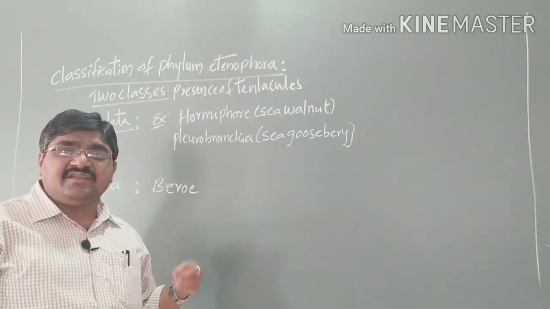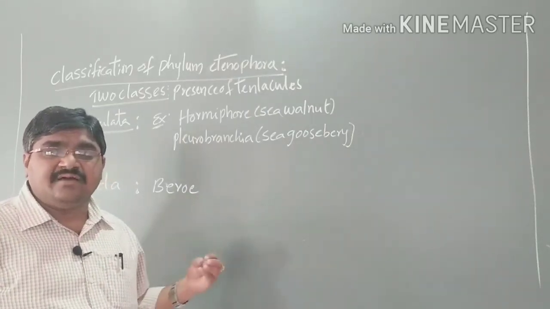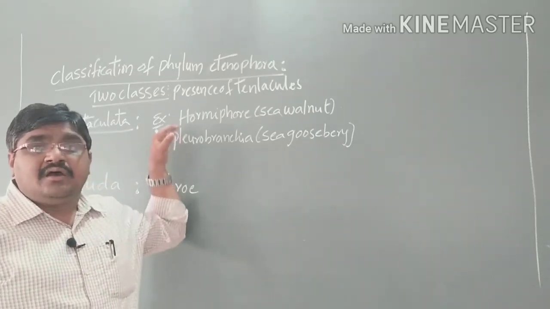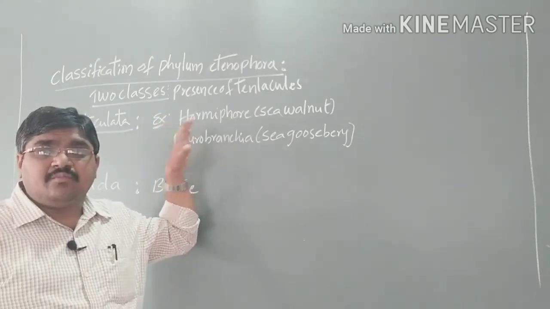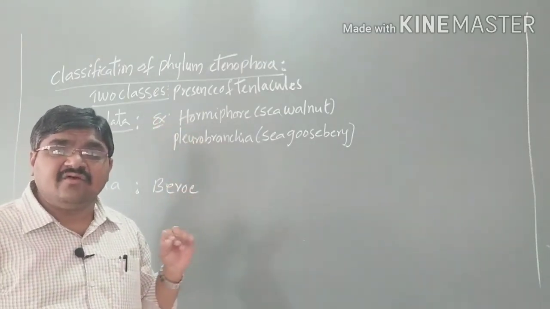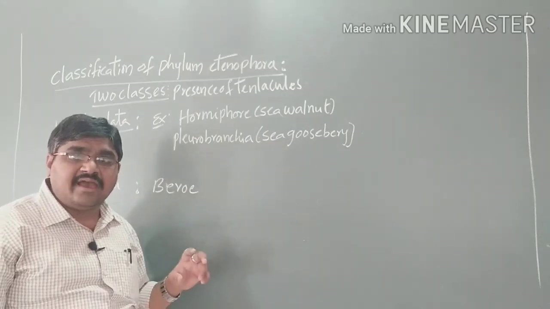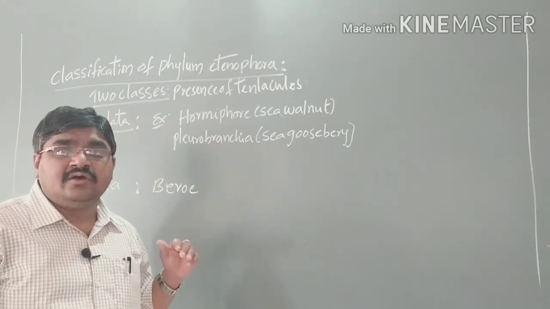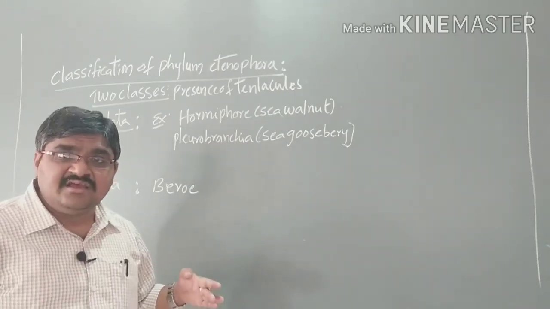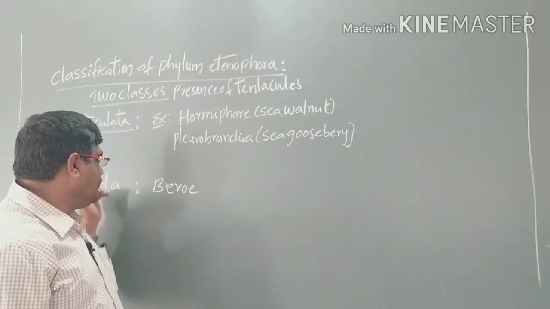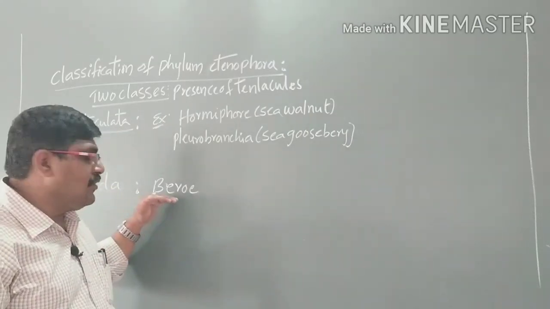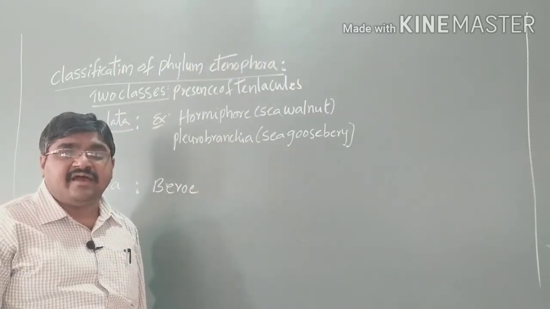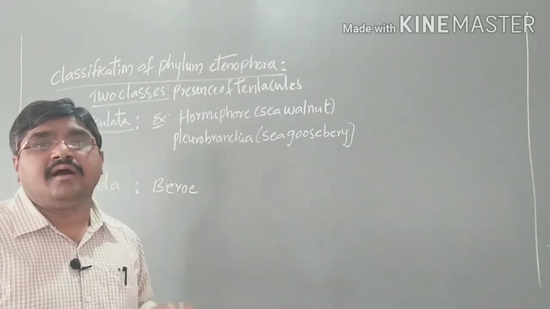These are the two classes based on whether tentacles are present or absent. If they are present, they are grouped under Tentaculata. If they are absent, they are grouped under Nuda. Examples in Tentaculata are Cydippida, or sea walnuts, and Pleurobrachia, the sea gooseberries. And in Nuda, due to the absence of tentacles, the example is Beroe. These are the two classes present in the phylum Ctenophora.